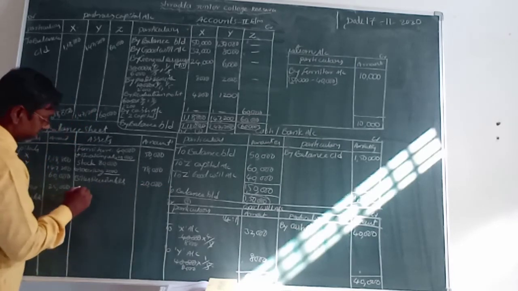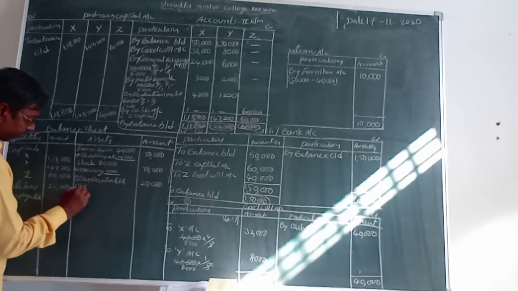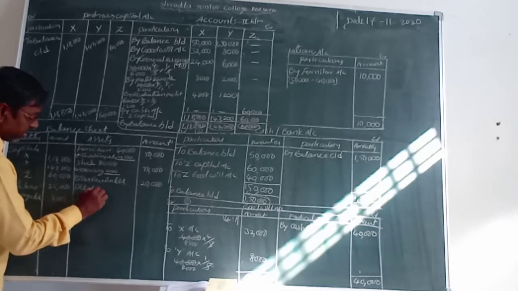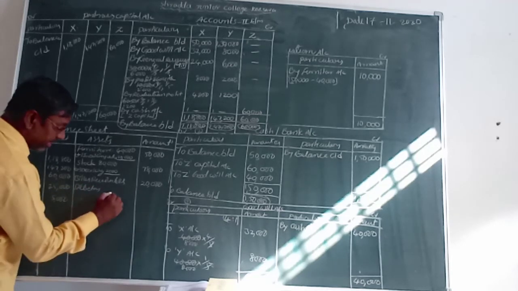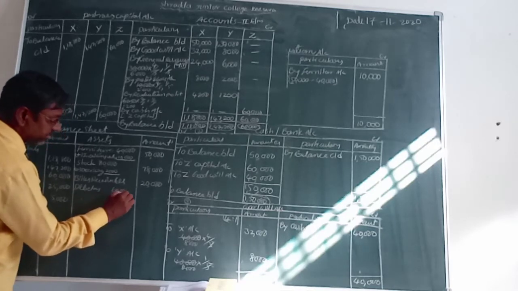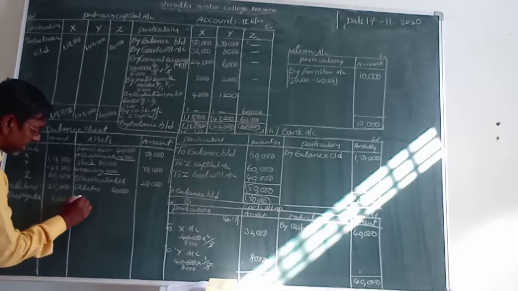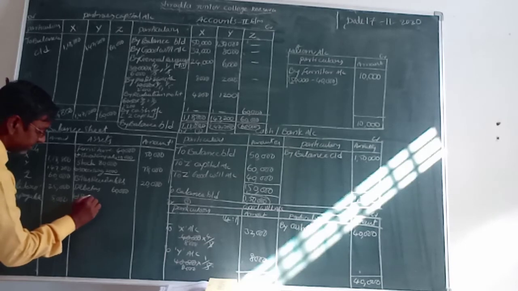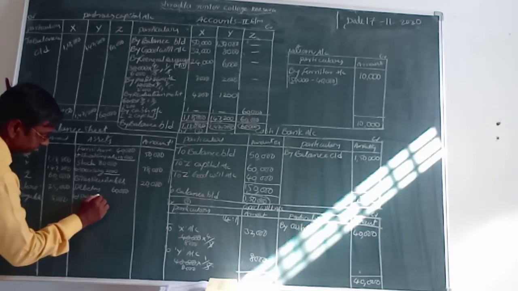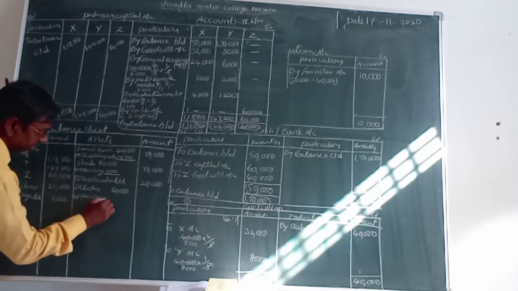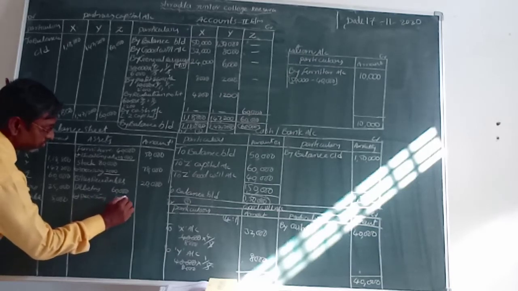Now another one is debtors. Isn't it? Debtors. The value given is 60,000. These debtors have 2,000 rupees deducted. That is the amount not coming. We can less that, minus decreasing 2,000 rupees.